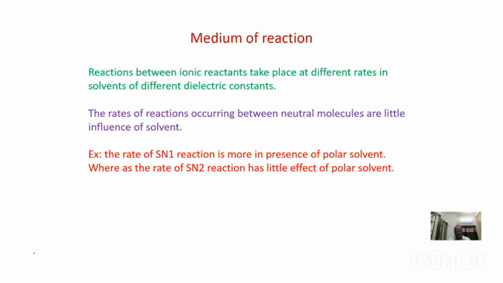A very familiar example we can quote here: the rate of SN1 reaction is more in presence of polar solvents. What happens in the SN1 mechanism? The first step is the ionization process. If you use a polar solvent like alcohol or water, the rate of reaction will increase. Whereas the effect of solvent is very less in case of SN2 reaction. So medium of reaction is one of the factors that influence the rate of reaction.